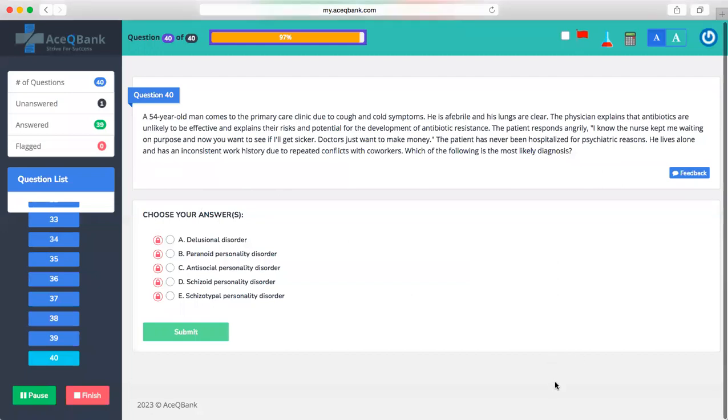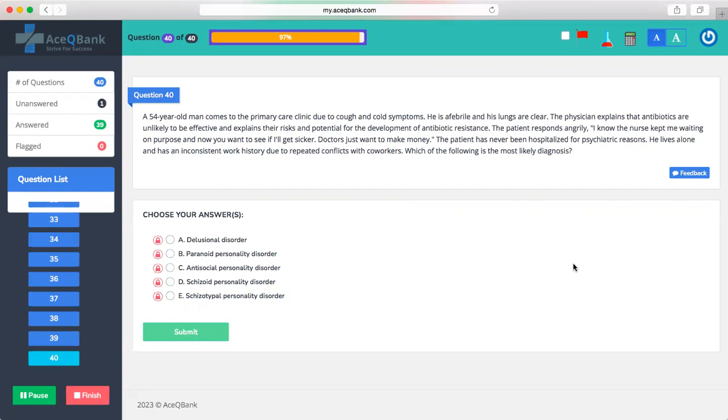So the last one, anybody who wants to give it a try? A 54-year-old man comes to the primary care clinic due to cough and cold symptoms. He is afebrile and his lungs are clear. The physician explains that antibiotics are unlikely to be effective and explains their risk and the potential for development of antibiotic resistance. The patient responds angrily, "I know the nurse kept me waiting on purpose, and now you want me to get sicker.